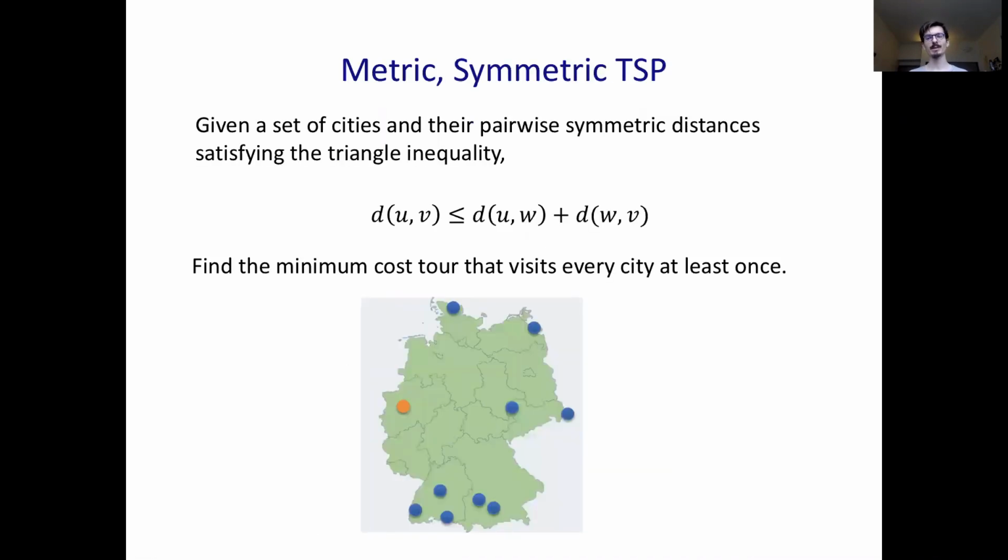So I'll quickly remind everyone the definition of TSP. They're given as input a list of cities and their pairwise symmetric distances, which form a metric. And the goal is to find the minimum cost tour which visits every city at least once.